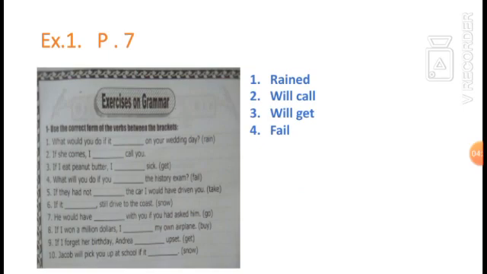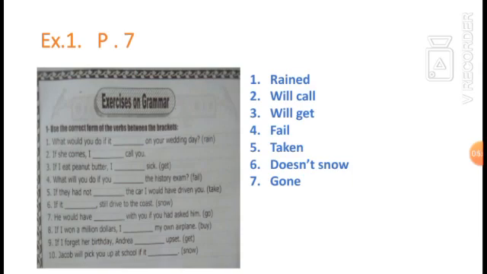Number 5. If they had not taken the car, I would have driven you. Third conditional. Number 6. If it doesn't snow, we'll still drive to the coast. Number 7. He would have gone with you if you had asked him.